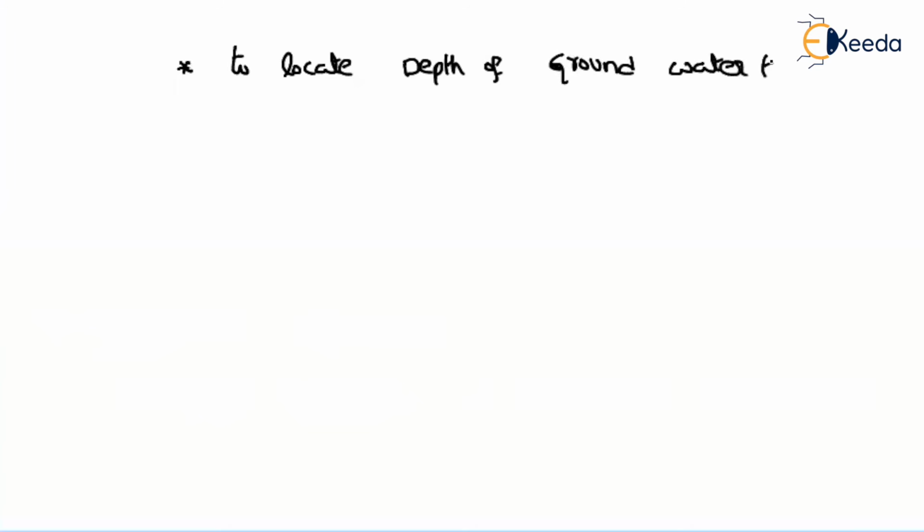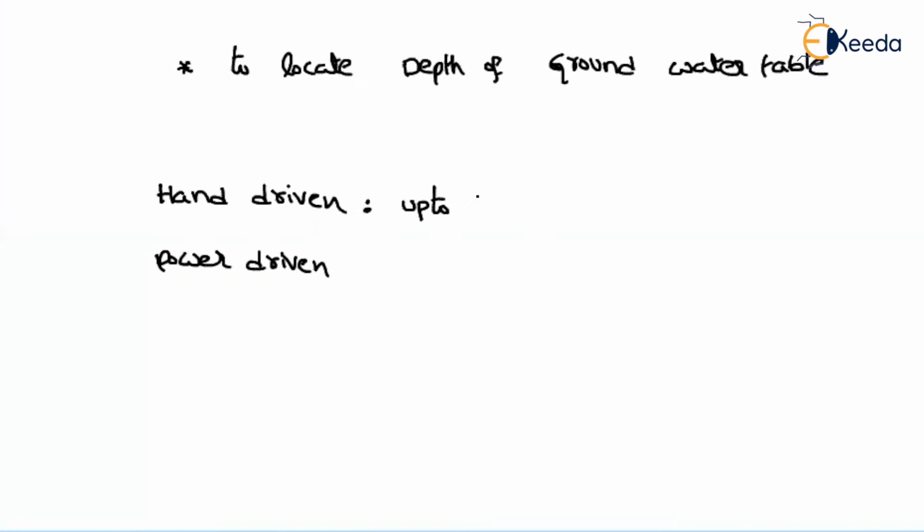In this boring we have two types: hand driven, that is with our manpower, and power driven, as the name itself says, using some power. With hand driven we can go up to 6 meters depth. If you are using power driven, we can go to larger depths, that means greater than 6 meters also.